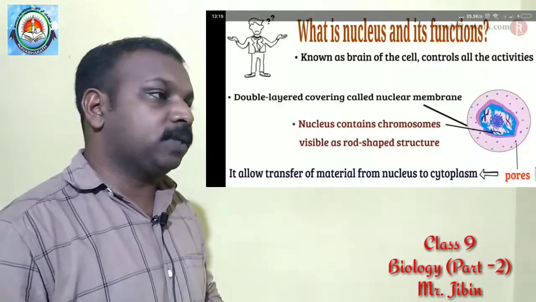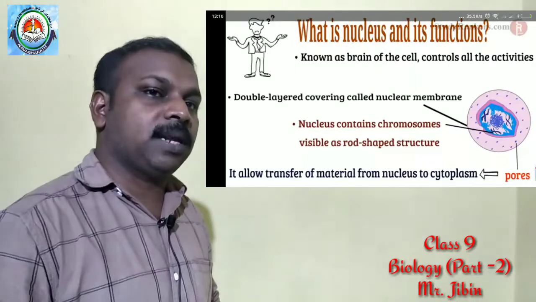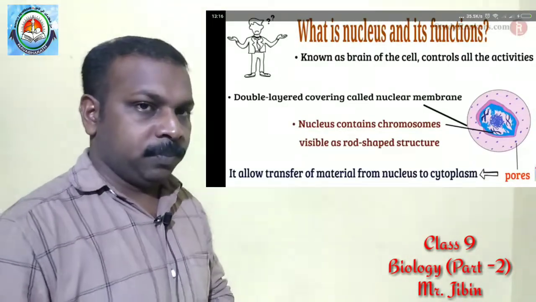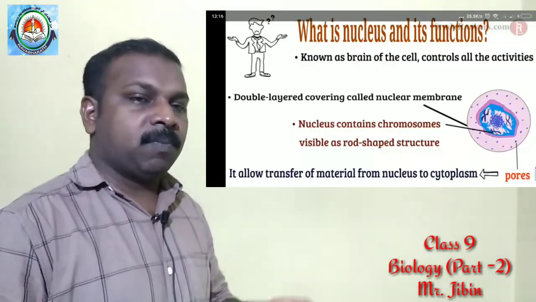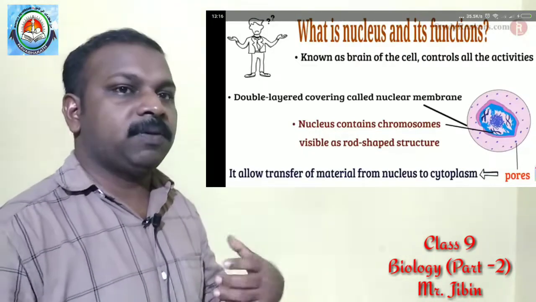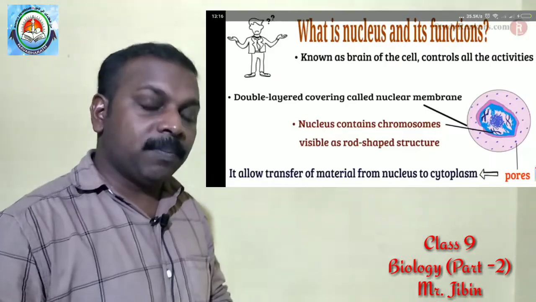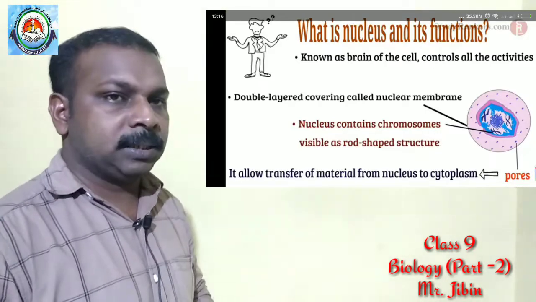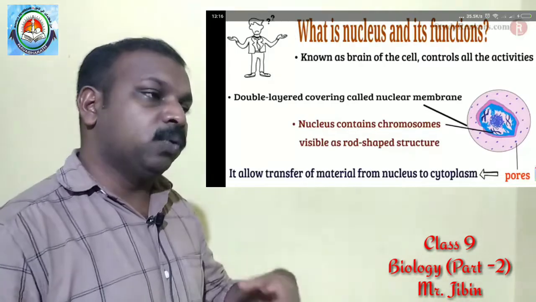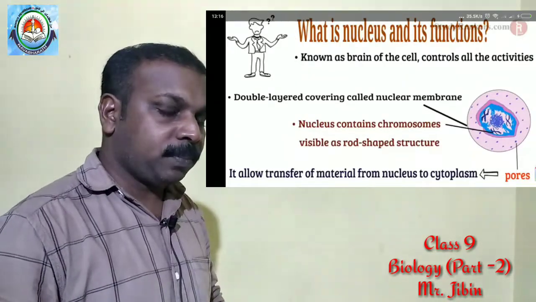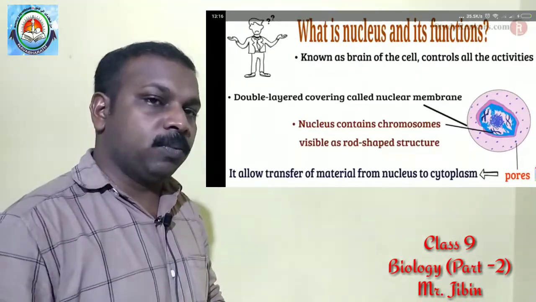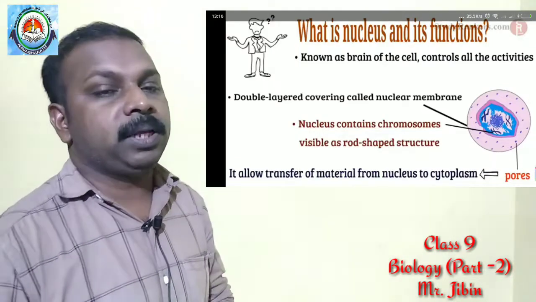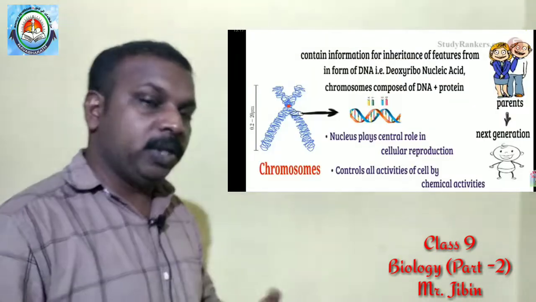Nucleus is known as the brain of the cell because it controls all the functions, all the activities in the cell. Then we have discussed what are the contents in the nucleus. Nucleus is covered with a membrane which is known as nuclear membrane, and in the nucleus there are some contents. The nucleus contains what? Chromosomes. What are called chromosomes? They are the thread-like structures found in the nucleus, and these chromosomes carry DNA.